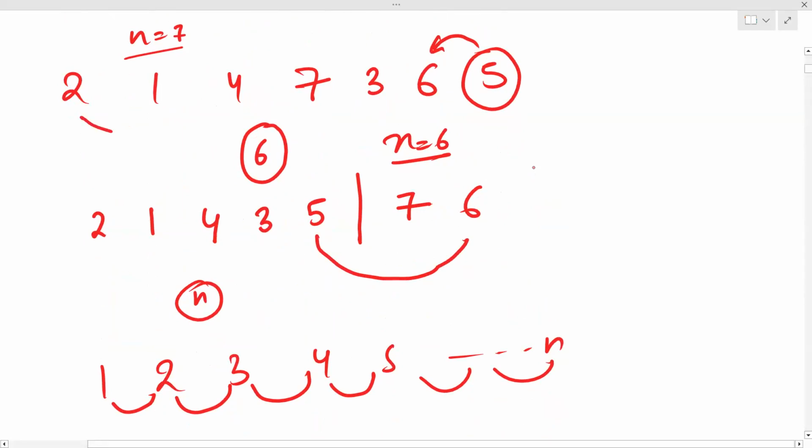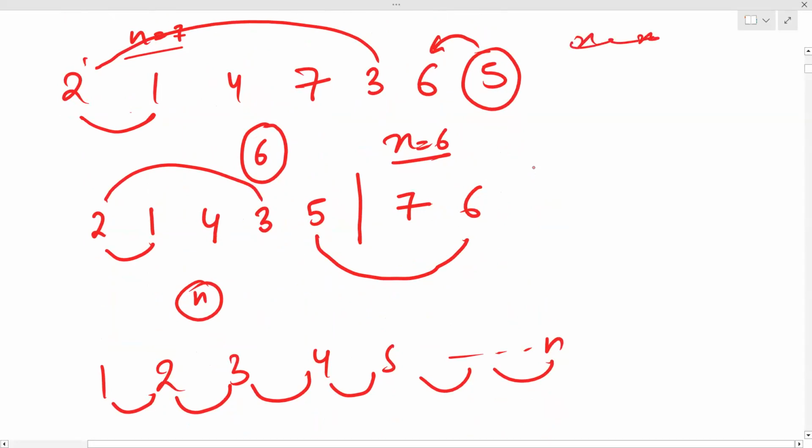All the other elements: 2 should come after 1, but it's not coming after 1, and it is not coming after 1 right now either. 3 should come after 2. It was coming after before, and it's coming after now. So for all the other elements, let's say y and y plus 1, their respective positions won't change. The only thing that will change is for x and x minus 1. So if you're choosing x, the relative position of these two will only change.